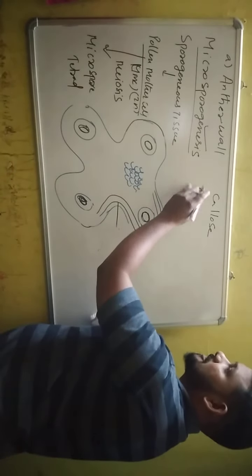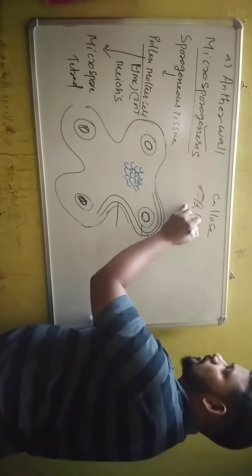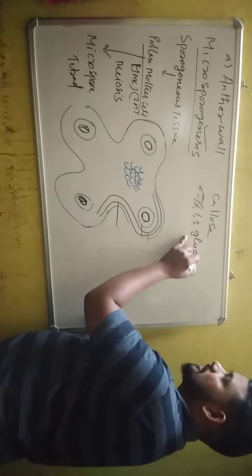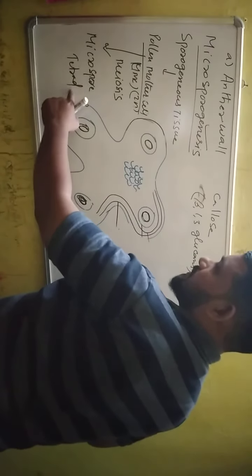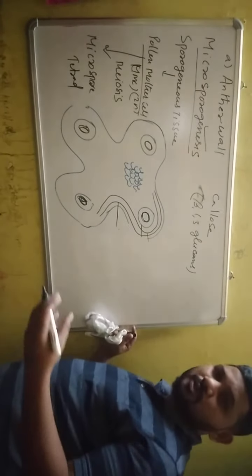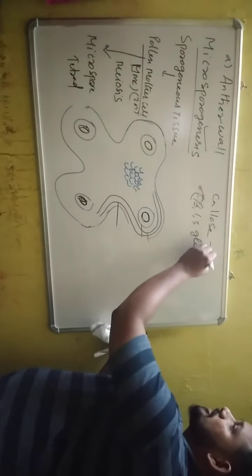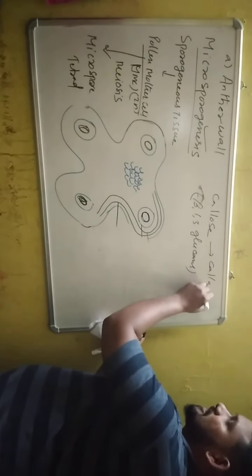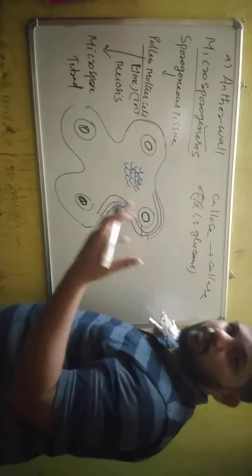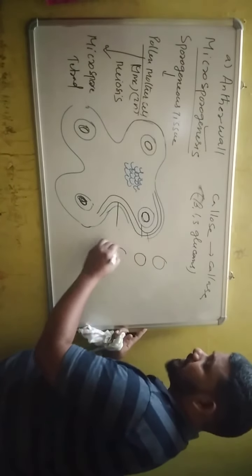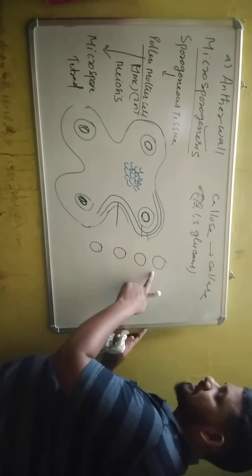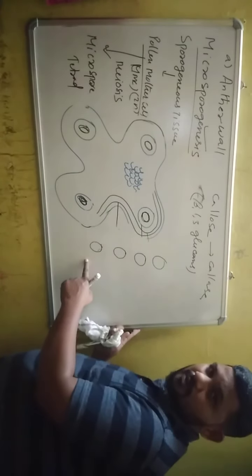Chemically, callose is beta 1,3 glucan. It is produced internally by the pollen mother cell. That's why all microspores are joined. When callose is degraded by callase, each microspore separates to form a pollen grain. So when the tetrad is separated, each microspore is also called a pollen grain.